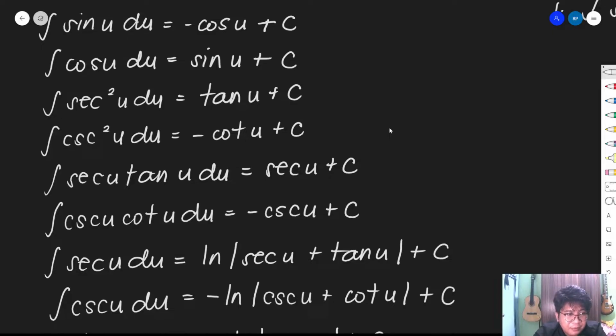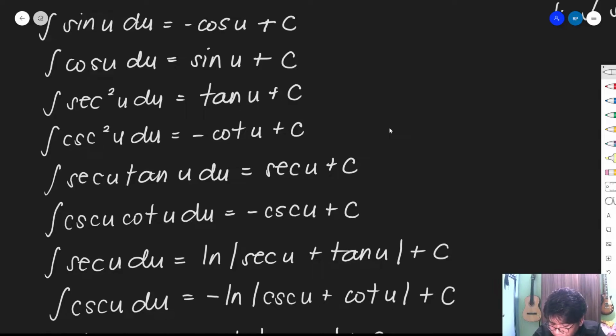Okay? Then we have the integral of secant u du. Actually, these remaining four are derived formulas. So you might think they are not in other books, whatever your reference is. So these are derived formulas for us to easily evaluate integrals when we encounter them. So we have the integral of secant u du that is equivalent to the natural logarithm of secant u plus tangent u plus c.